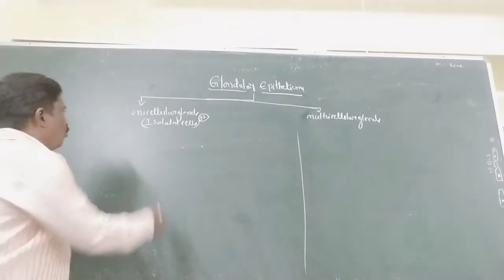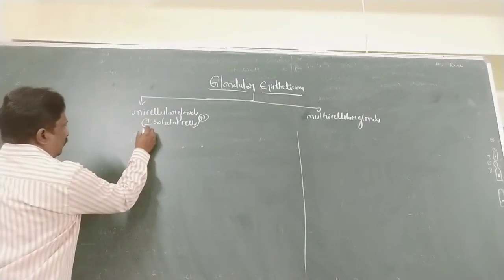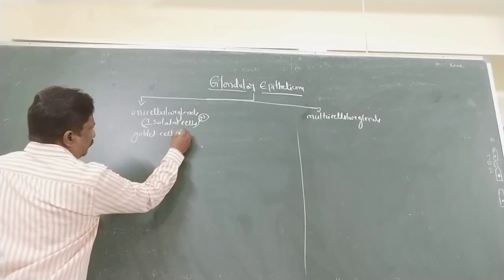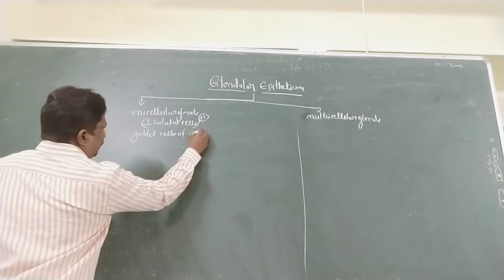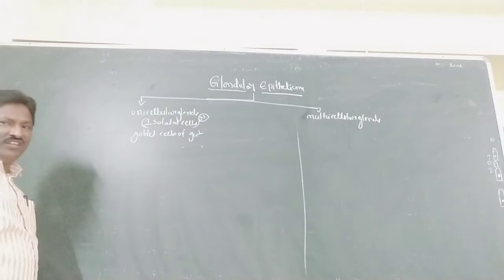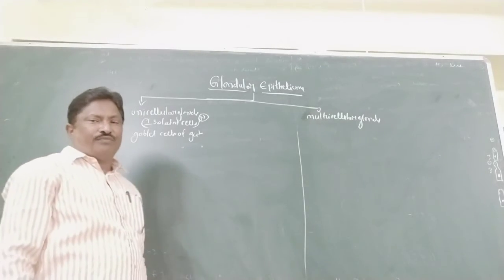The best example is goblet cells of the gut. That is the unicellular gland. Goblet cells' main function is secretion of mucus.